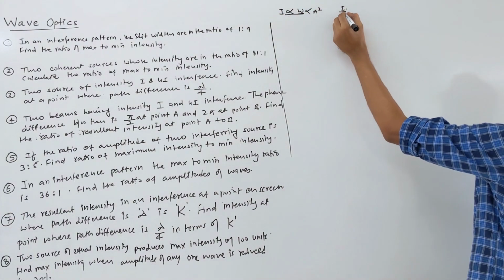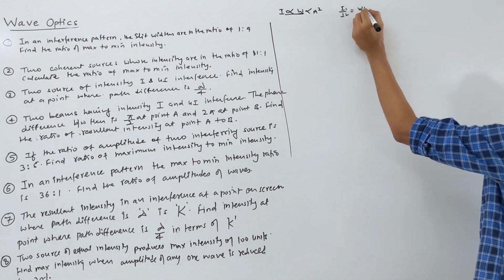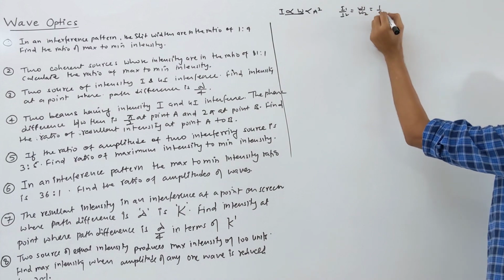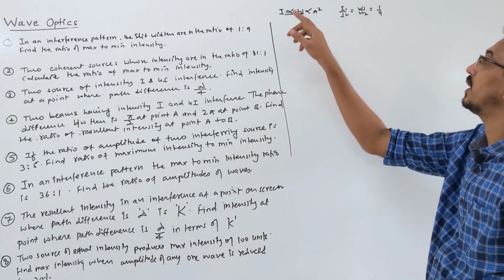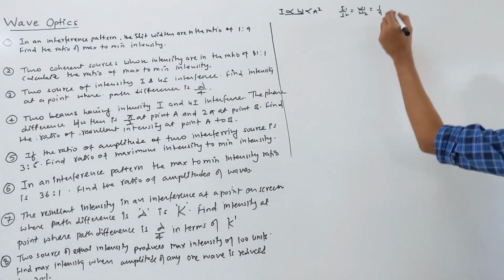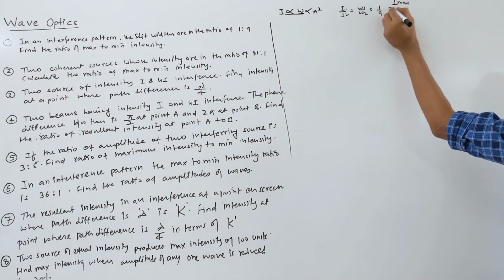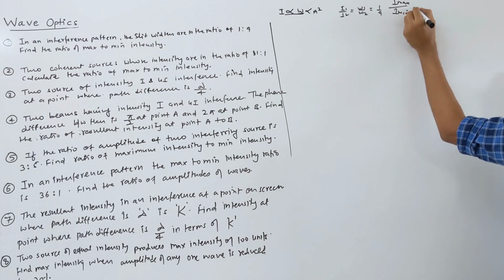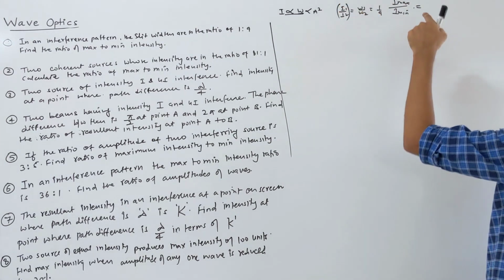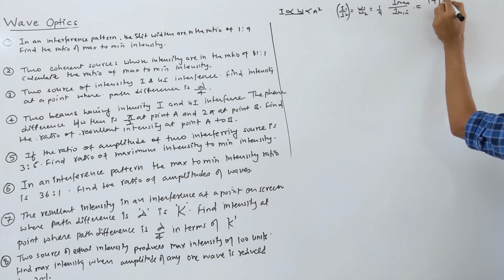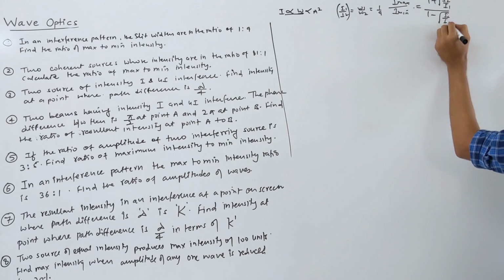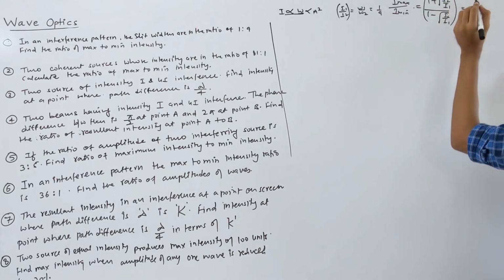So look here, first: I1 by I2 should be equal to omega 1 by omega 2, these are slit widths. This is already given as 1/9. Means we know the ratio of the intensity, 1/9. They are asking I max by I min. We know the intensity ratio, so we can write this formula in terms of intensity ratio: I max by I min is equal to 1 plus root of I2 by I1, over 1 minus root of I2 by I1, whole square of this, correct?